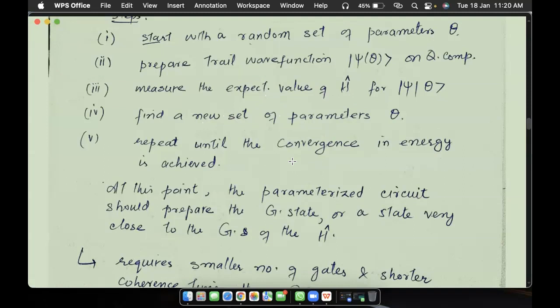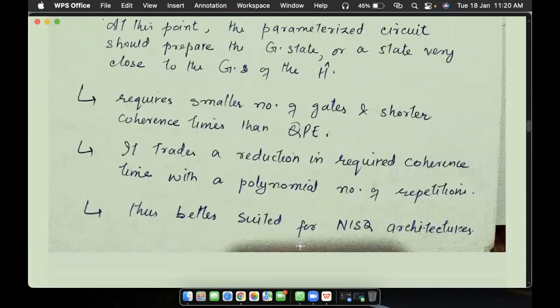What does convergence mean? Because we want to find the minimum possible energy, that is the ground state energy. Once we get convergence in energy, at that point we expect that this circuit should prepare the ground state, or a state very close to the ground state of the Hamiltonian. So this is how the variational quantum eigensolver works, and it requires a smaller number of gates because we are using the classical computer. So our circuit will not be much more complex, and it requires shorter coherence times than quantum phase estimation.